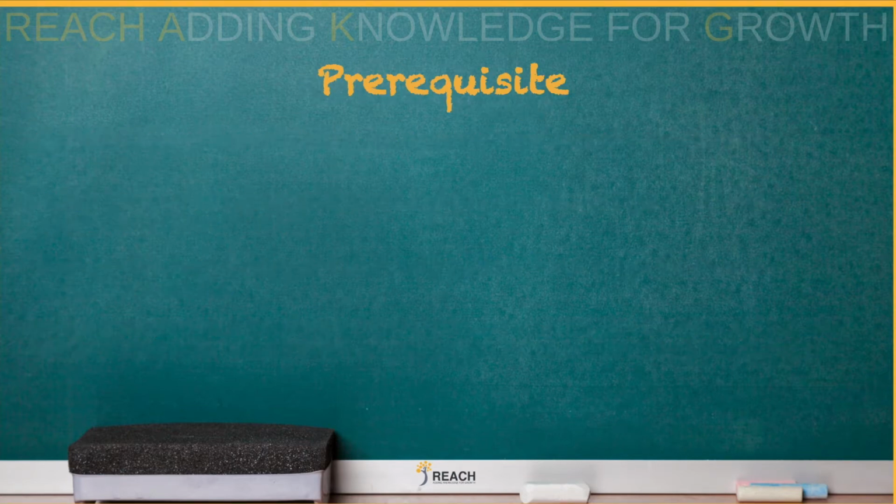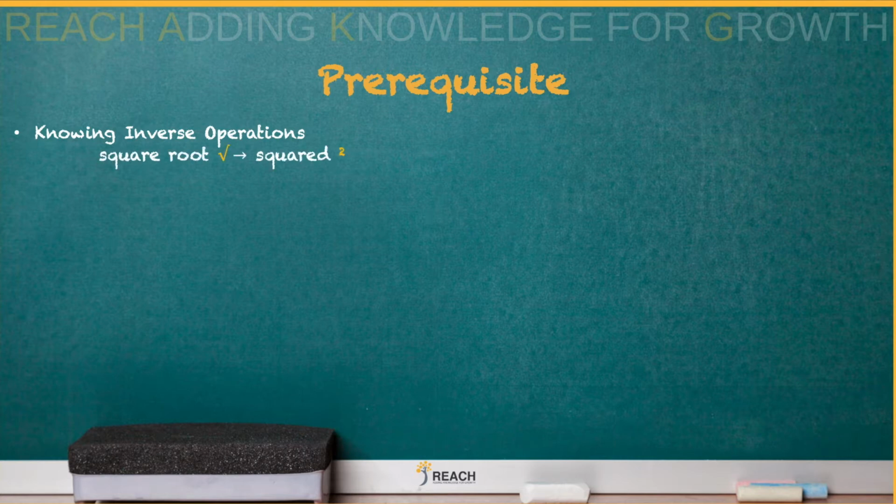Okay, let's check out our prior knowledge. Knowing the inverse operations, opposite: addition, subtraction, multiplication, division, you need to know the square root. Inverse is squared. And cube will be cube root. All right, also know how to solve linear and quadratic equations.